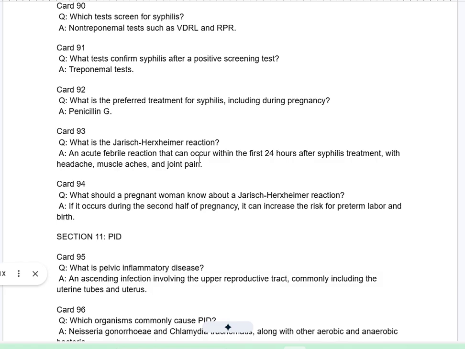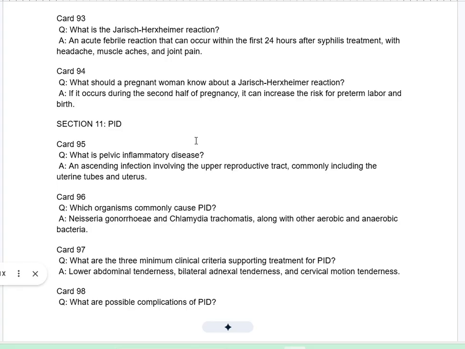Card 93Q. What is the Jarisch-Herxheimer reaction? A. An acute febrile reaction that can occur within the first 24 hours after syphilis treatment, with headache, muscle aches, and joint pain. Card 94Q. What should a pregnant woman know about a Jarisch-Herxheimer reaction? A. If it occurs during the second half of pregnancy, it can increase the risk for preterm labor and birth.